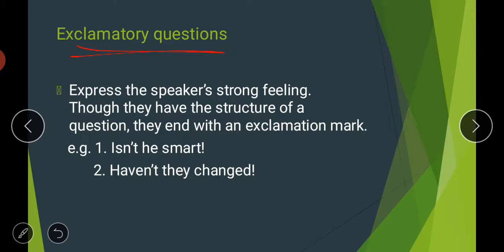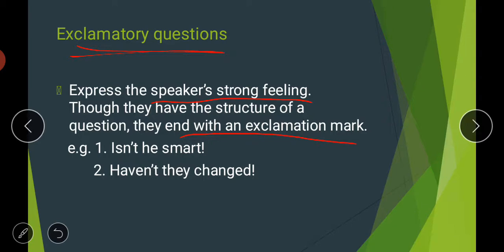As you know, an exclamatory sentence is used to express a strong feeling or emotion. Exclamatory questions again express the speaker's strong feeling about something. Though they have the structure of a question, they end with an exclamation mark. We are actually asking a question, but these always end with an exclamation mark.